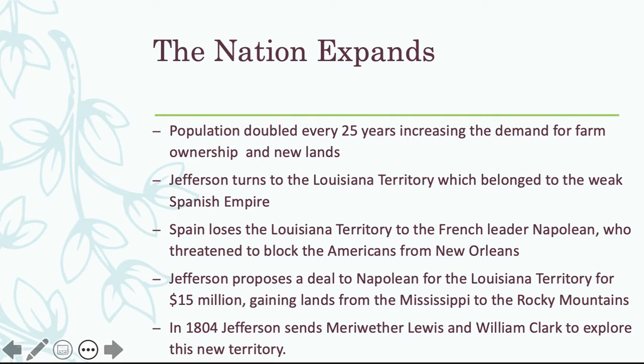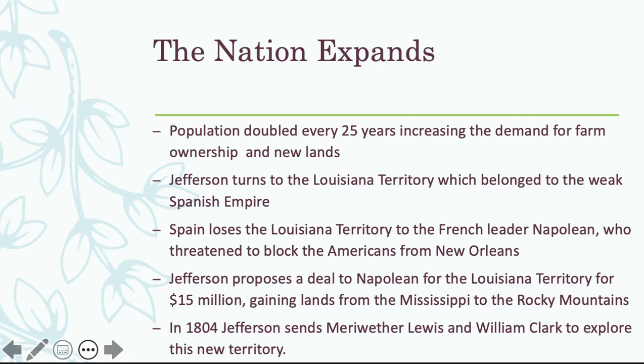And we are going to need to provide for those who are demanding more land and demanding the opportunity to chase after the American dream, which was to own property. Jefferson is going to turn his attention towards the Louisiana Territory to make this come true. The Louisiana Territory, though, had belonged to the Spanish Empire. Now, the Spanish Empire was becoming increasingly weak over time, and Spain is going to lose the Louisiana Territory to the French leader Napoleon, who you have learned about.